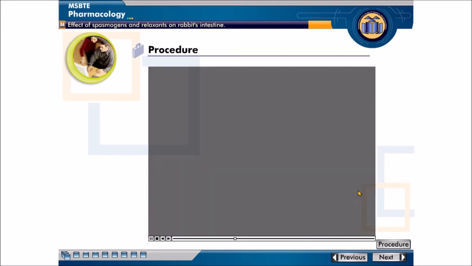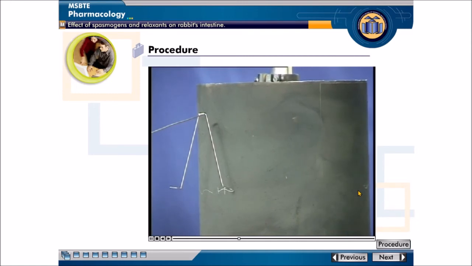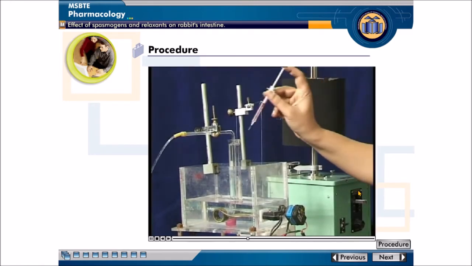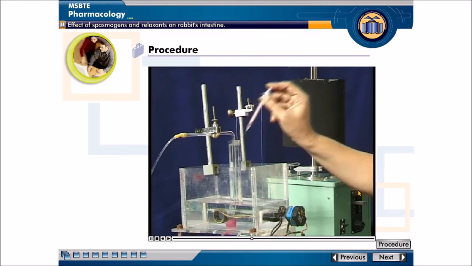Now start the drum. You will observe the intestine shows pendular rhythmic movements under normal conditions, evident from the pattern of tracings. Now inject 0.1 ml of stock solution of acetylcholine in the reservoir.